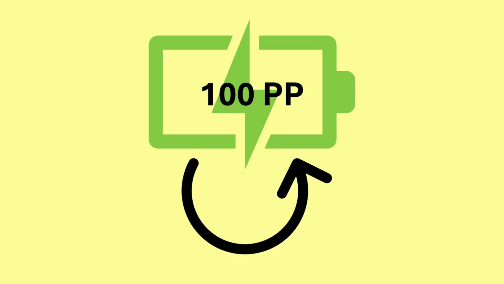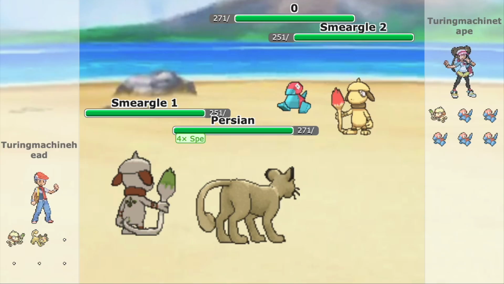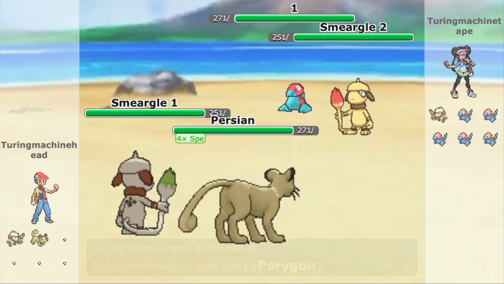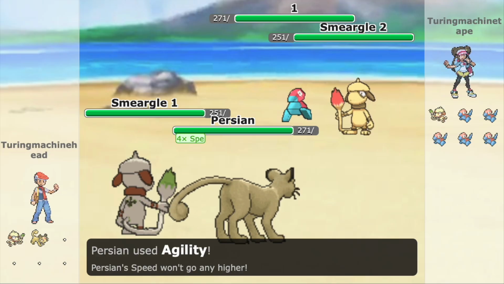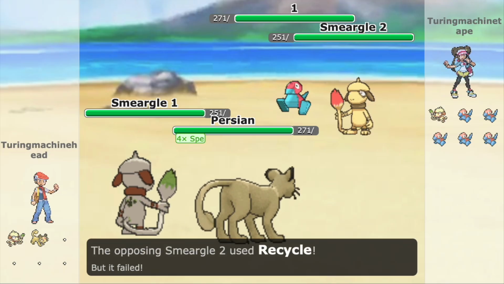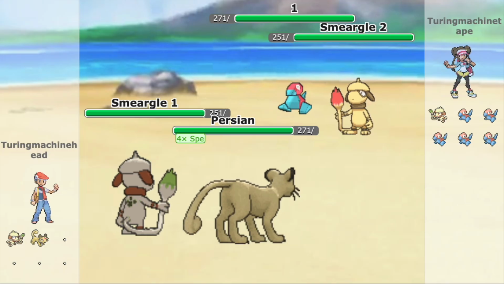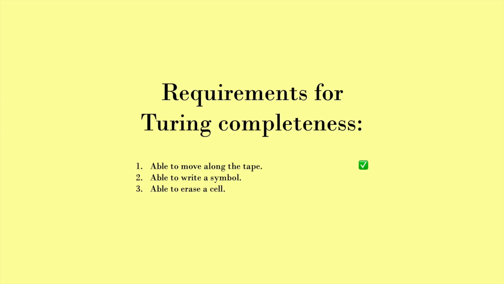So, here's what a full movement of the tape by one cell would look like. First, Porygon switches out. Then, Persian uses Agility. Next, both Smeargles use Recycle, which fail, as they both still have their Leppa berries. Next, I'll explain how to write a symbol.